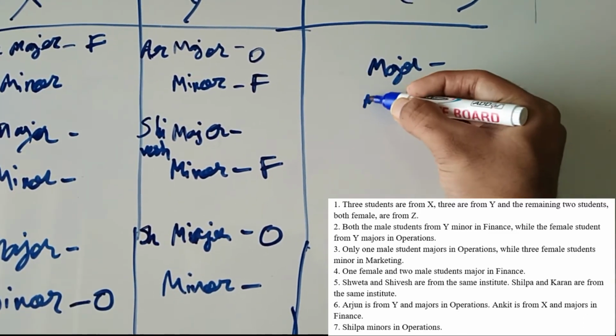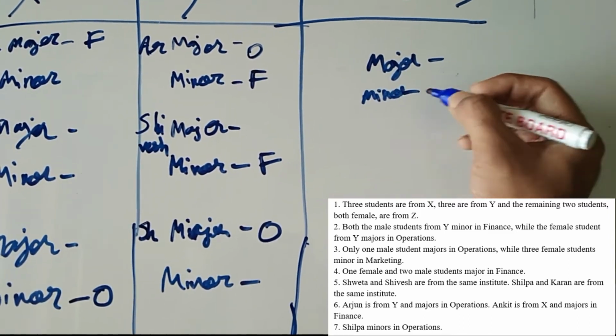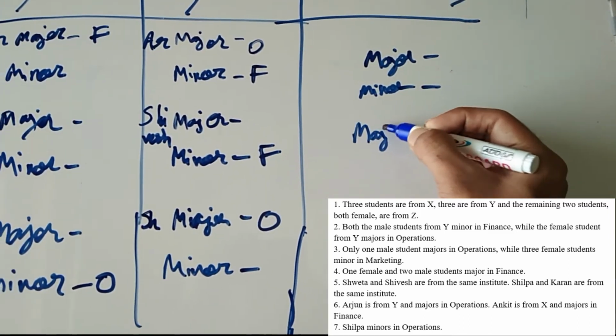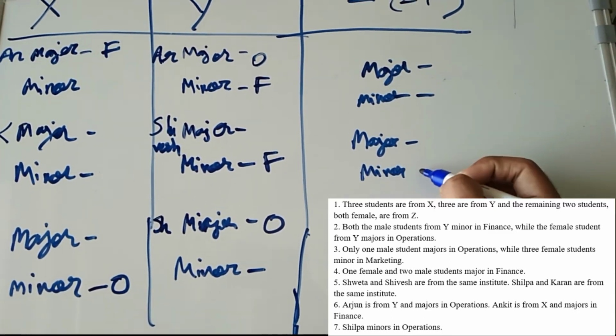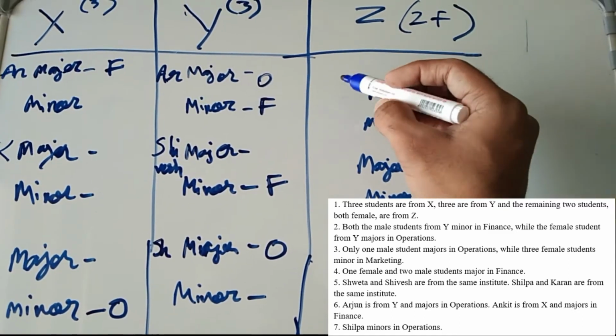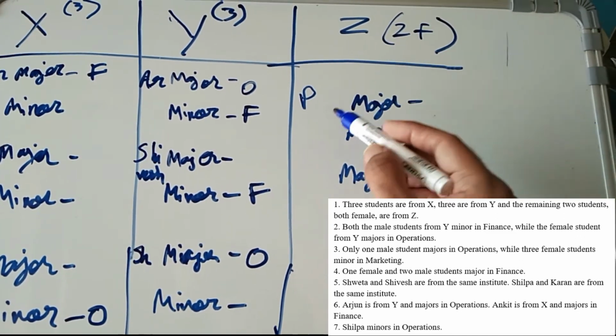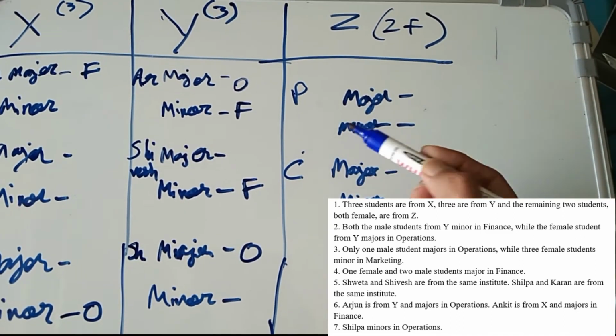Major, minor, major, minor. The remaining two females are Priya and Cecil. So let me write P for Priya and C for Cecil.